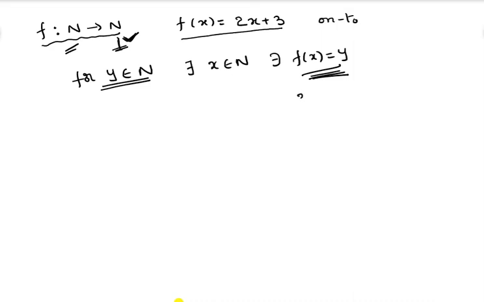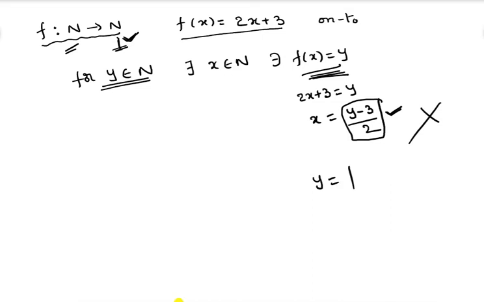Tell me, f of x is equal to 2x plus 3 is equal to y. From this I can write x is equal to (y minus 3) divided by 2. Now I have to say this is a natural number. If you say this is a natural number, our problem is over. But it is not a natural number when y is equal to 1. Because 1 is a natural number, because 1 is present here. y is equal to 1, substitute there.